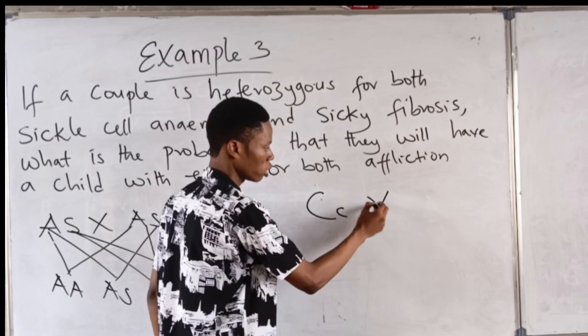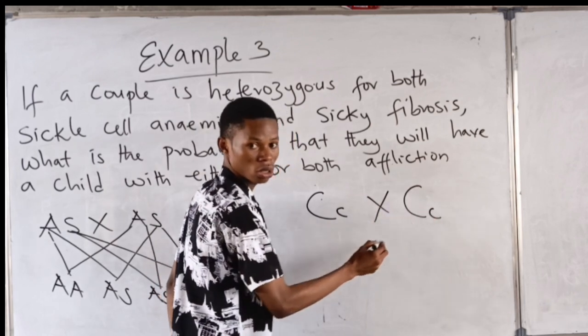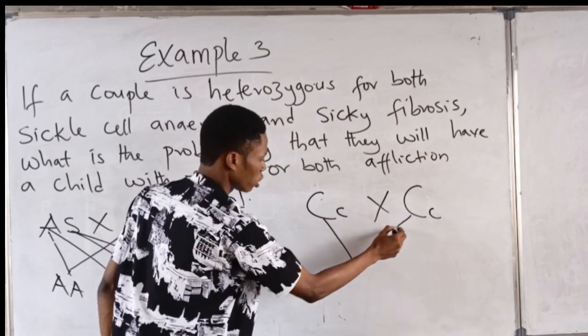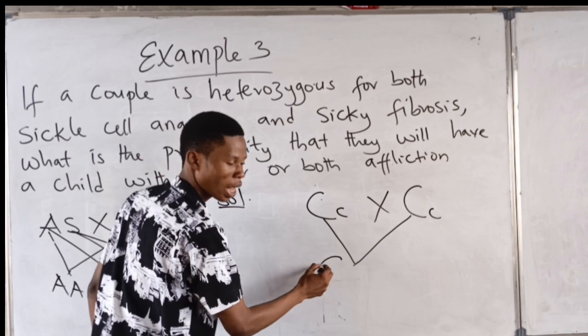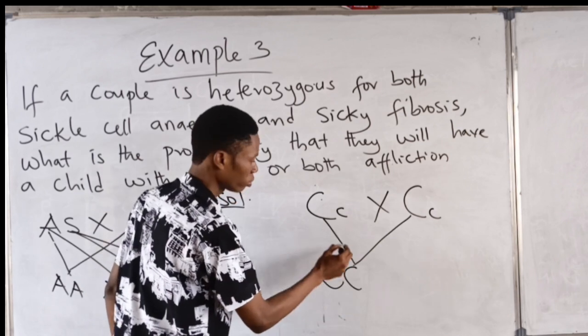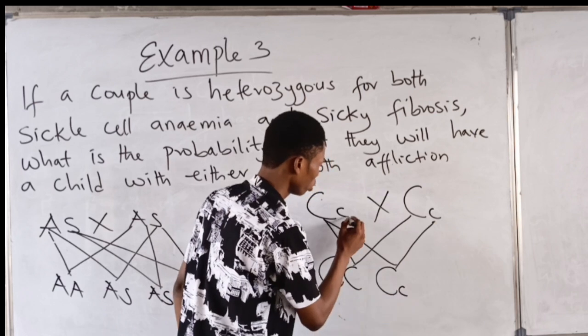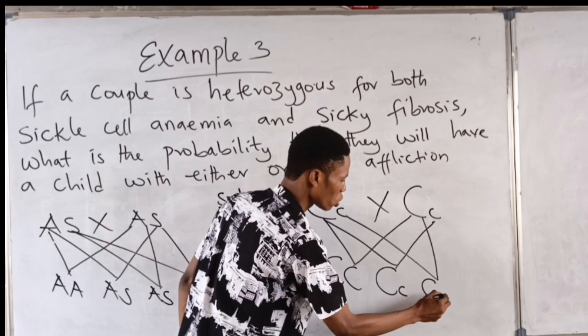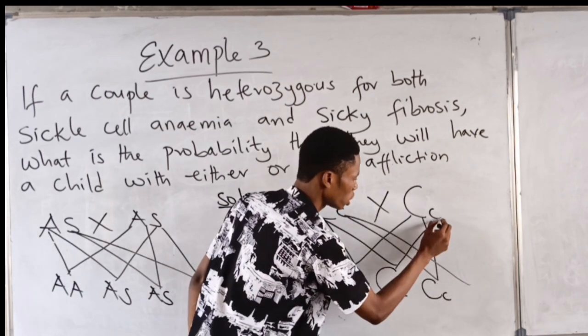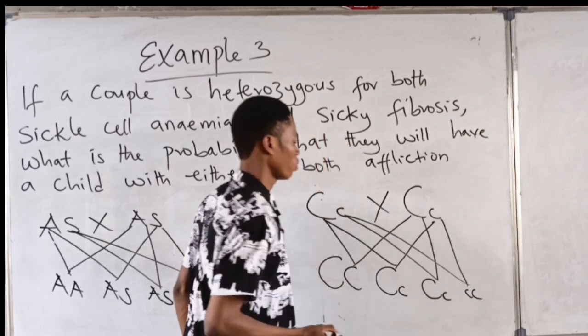If I cross this, here will be capital, capital; capital, small; capital, small; and small, small.